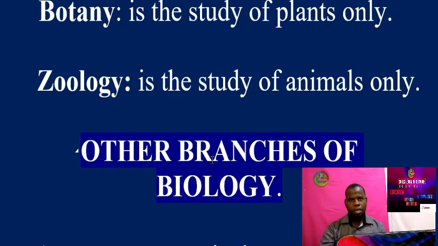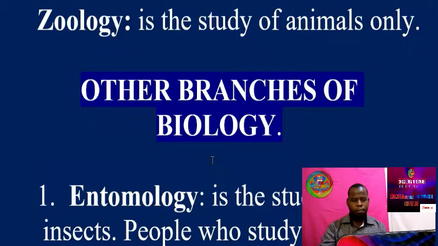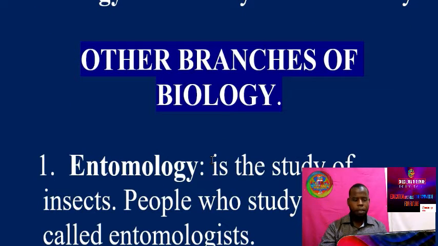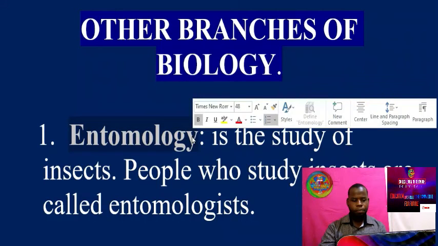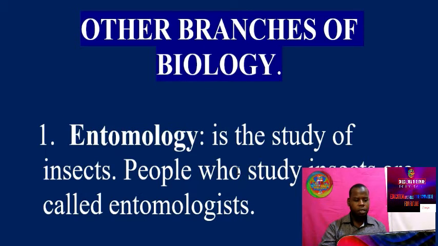The first other branch is entomology. Entomology is the study of insects. Insects are animals, but when you study insects, you are an entomologist. The people who study insects are called entomologists.